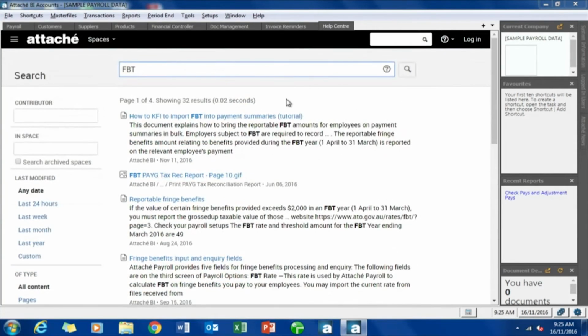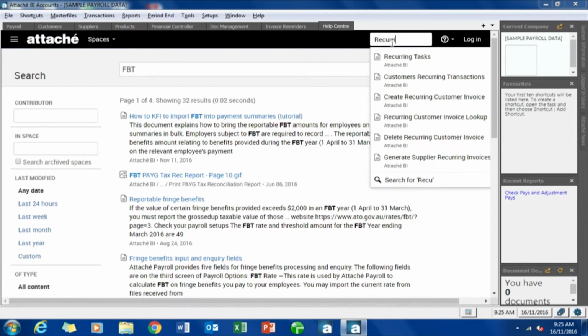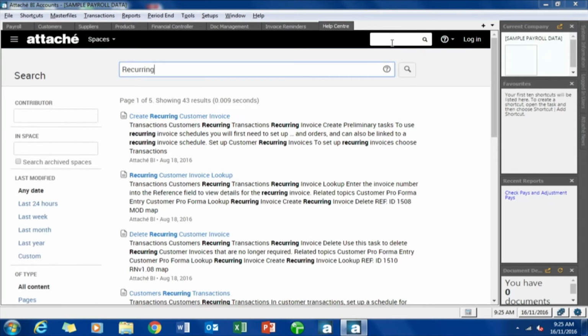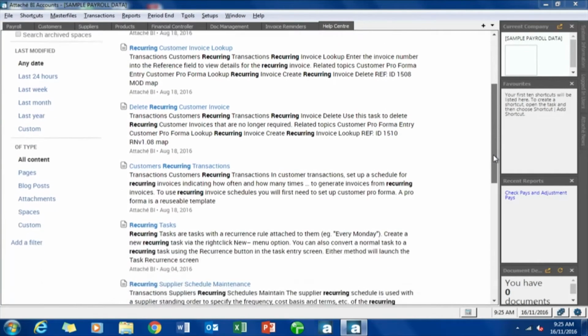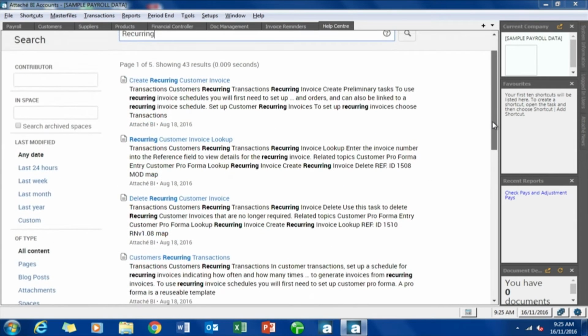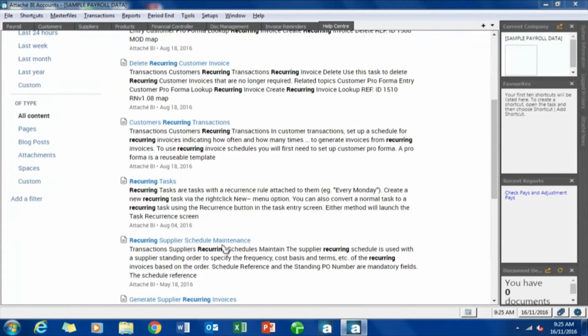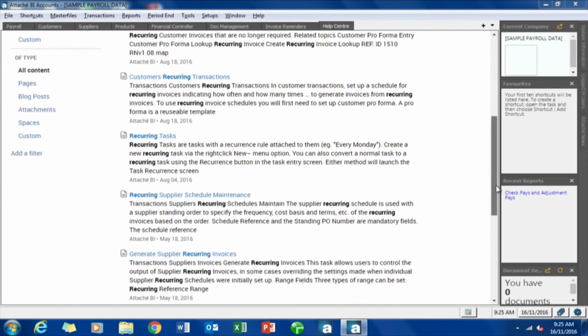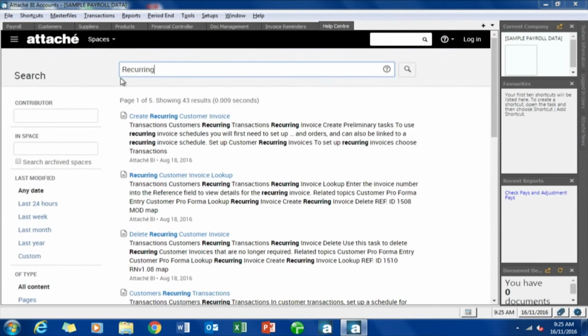From an accounts perspective, one of the things that a lot of people are ringing in about at the moment is recurring invoices. So if I typed in recurring invoices and hit enter, it comes up and it gives me information about customer recurring invoices, but also supplier recurring invoices. Which ones are you after? And again, I have the ability to click on that and drill down to get more information on that help. The other thing, as you can see here, is that it links us to videos.